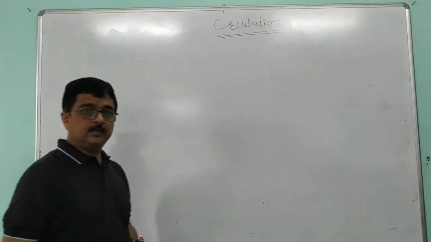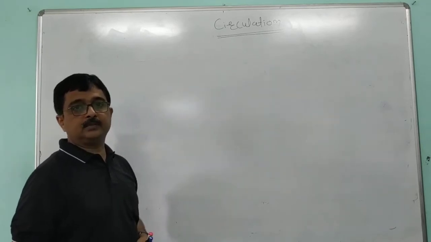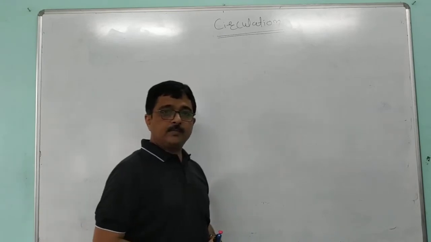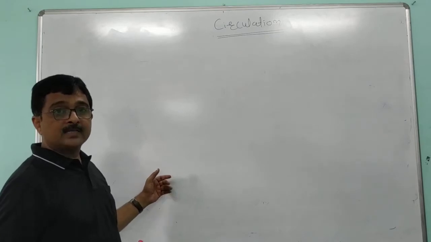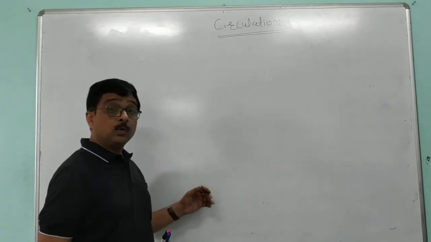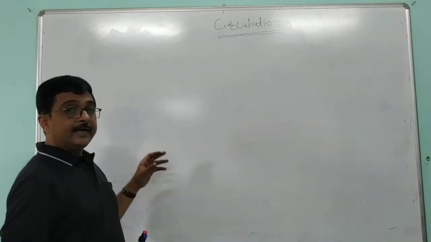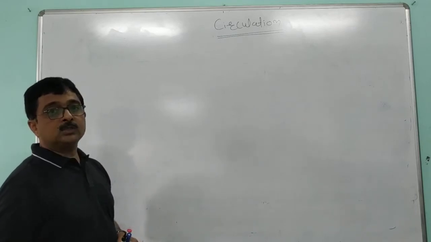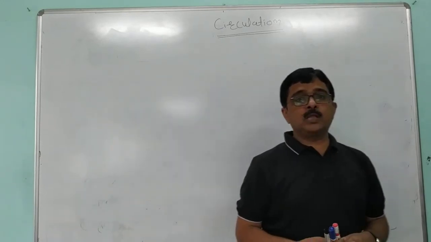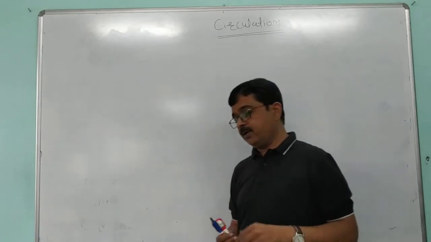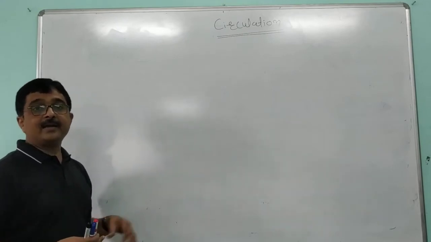Hello friends, here we are discussing circulation in human beings. In the last session, we discussed the types of circulatory system, or types of blood vascular system, that is, open and closed type. And we saw that in man there is a closed type of blood vascular system, which consists of three main components: blood, blood vessels and heart.